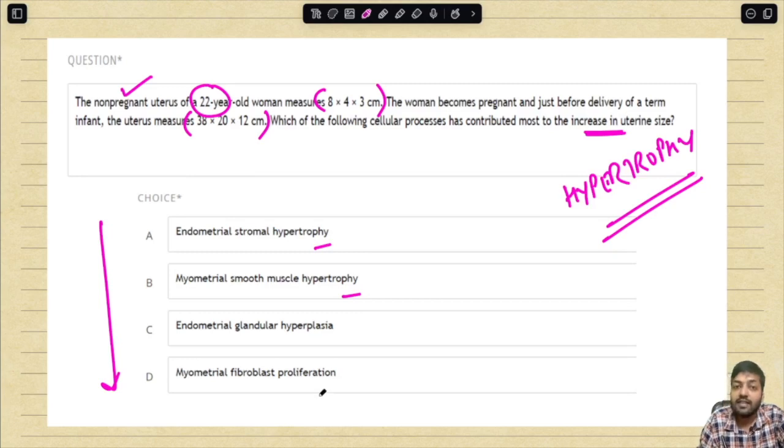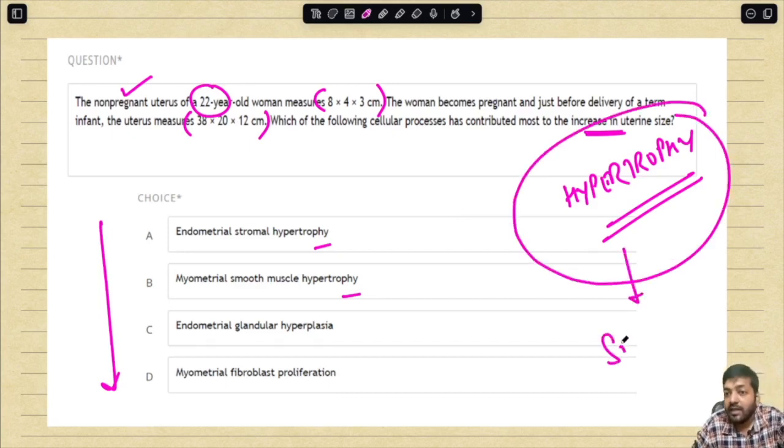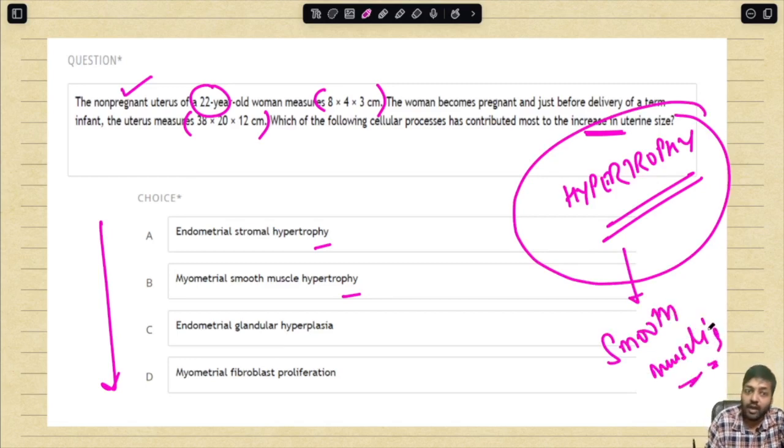So now again, see, this is how they are changing the MCQs. This is how they are changing the options, and here you have to be very smart, so the basics will work. If you read very thoroughly in Robbins, they have spoken about the hypertrophy of the smooth muscles, mainly the myometrial smooth muscles. Okay, so endometrial stromal hypertrophy, myometrial smooth muscle hypertrophy, endometrial glandular hyperplasia, or myometrial fibroblast proliferation.